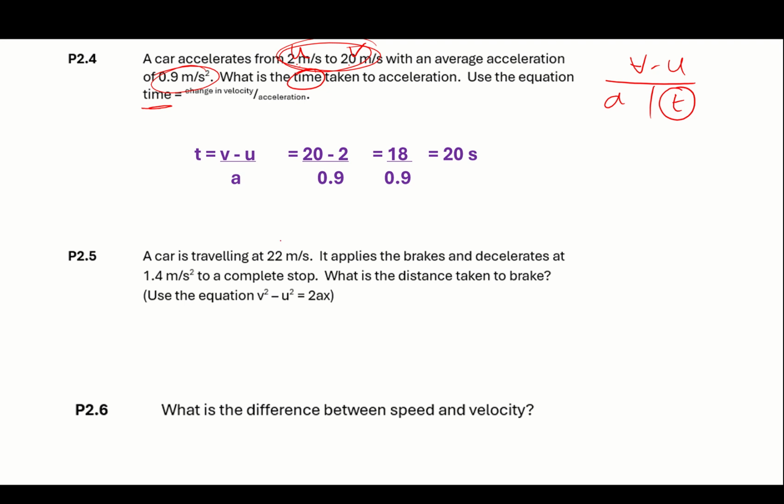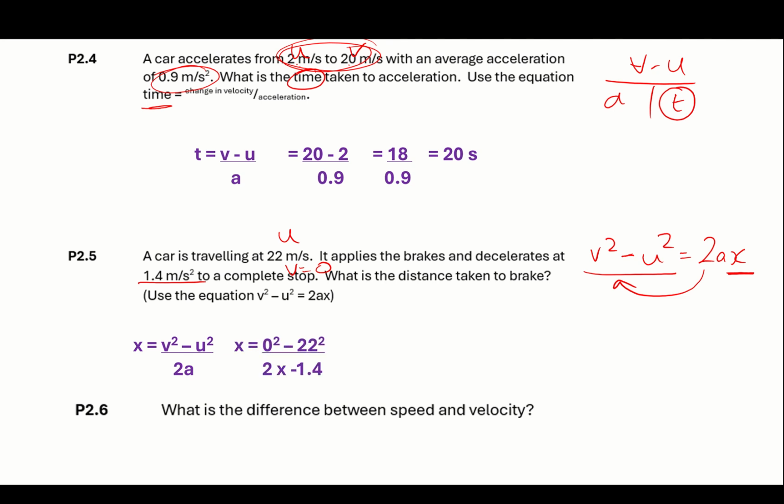The next one, a car is travelling at 22 meters per second. It applies the brakes. That's it starts. That's u, 22. And it comes to a stop. So v must equal 0, and it gives me the deceleration. It says use v squared minus u squared equals 2ax. So if I just write that by the side, v squared minus u squared equals 2ax. Well, I want to find x, and I've got 2 and an a times by it. So that's going to have to go underneath. I'm going to have to divide both sides by 2a to get x on its own. So there we go. x equals v squared minus u squared over 2a.